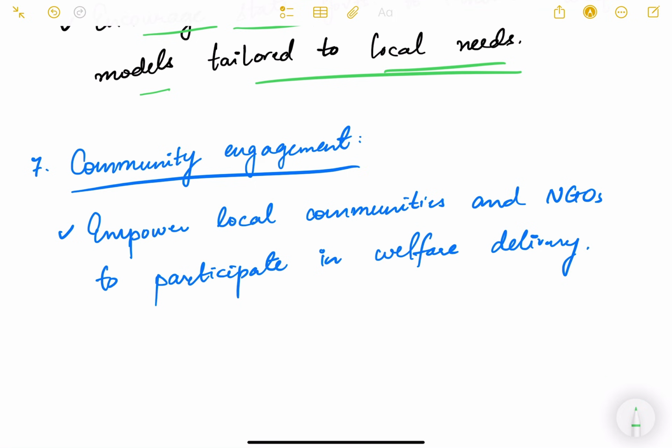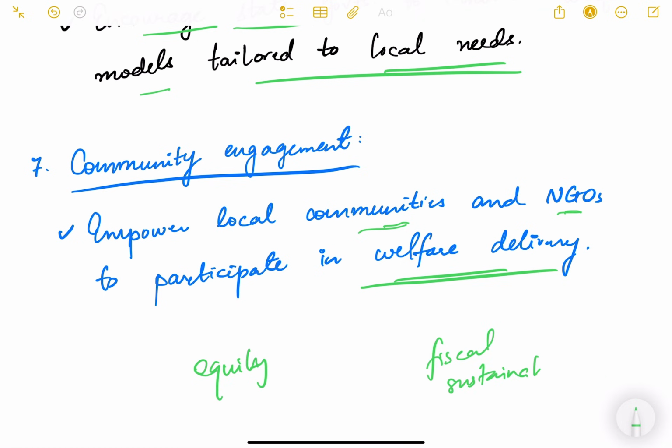Then community engagement: empower local communities and NGOs to participate in welfare delivery. This is another important way in which our welfarism can be better achieved. So, to summarize everything, we can say that India's welfarism is basically a balancing act between ensuring equity on one hand, and maintaining fiscal sustainability on the other hand. So we have to look at these two things. Addressing inefficiencies and leveraging technology can make these schemes more impactful and inclusive, that we have seen. So these are some of the solutions for achieving a better welfarism.